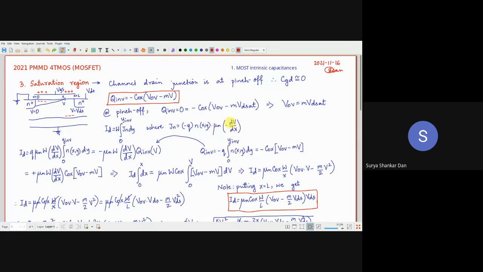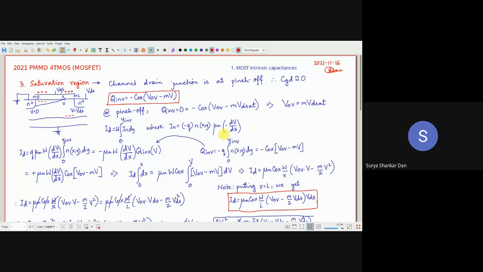If we have time in this course and go into the deep submicron technology, whatever we are dealing with now is basically valid for submicron technology. But if we go more and more to deep submicron, or nanoelectronic technology, then this equation is not valid.